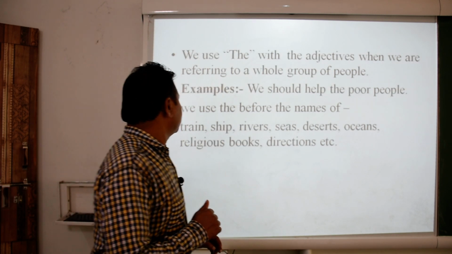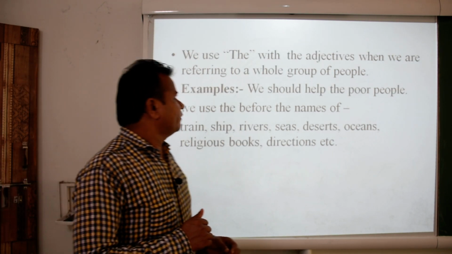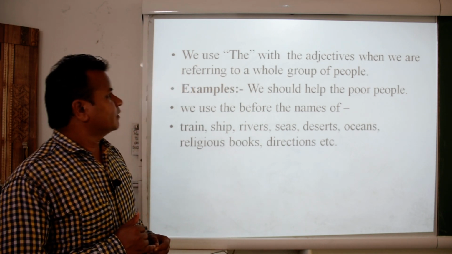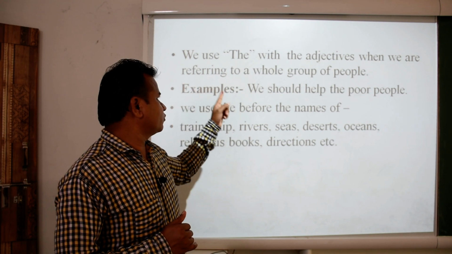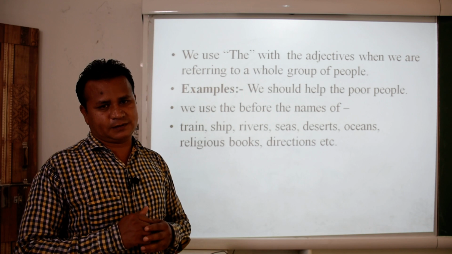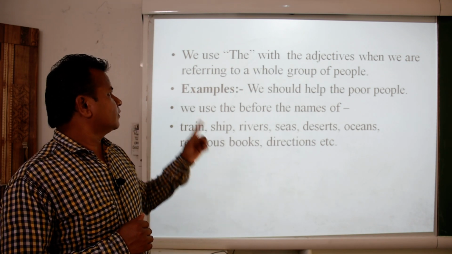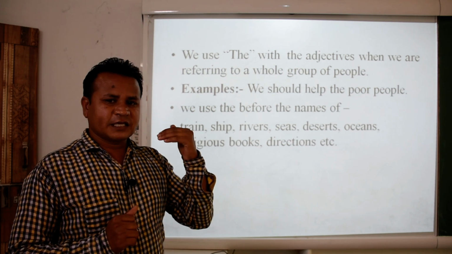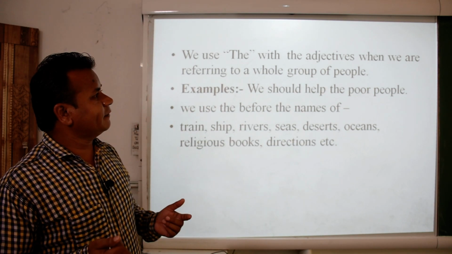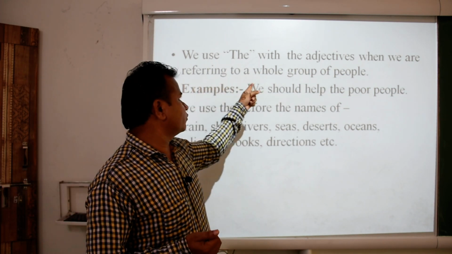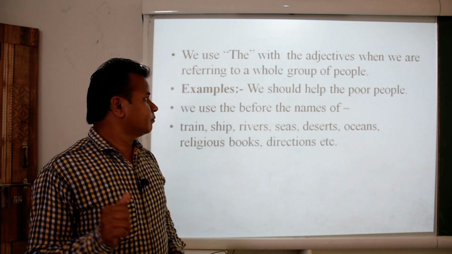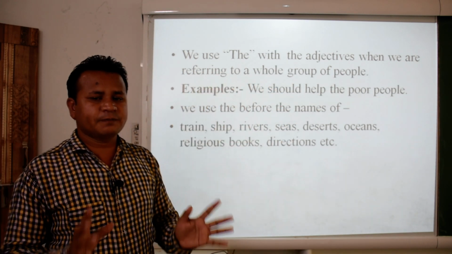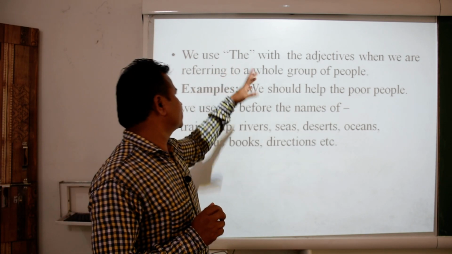Next, we use the with adjectives when we are referring to a whole group of people. If we are talking about a whole group of people, we have to use the.